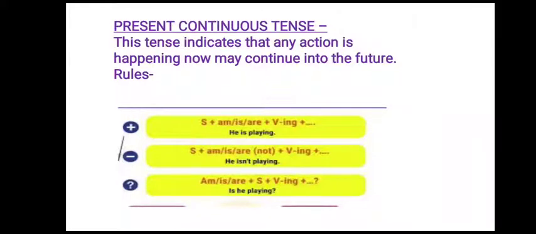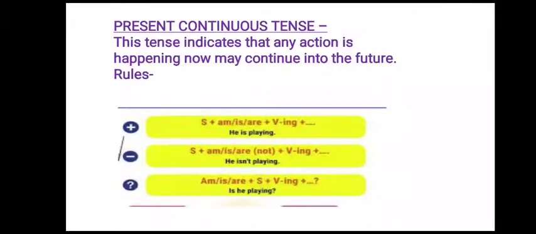As I told you, the sentences are divided into three main categories: positive, negative, and question words. So here are the different rules for using them. First is subject plus am/is/are plus verb plus ing.